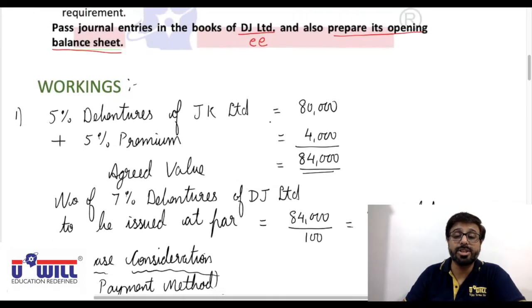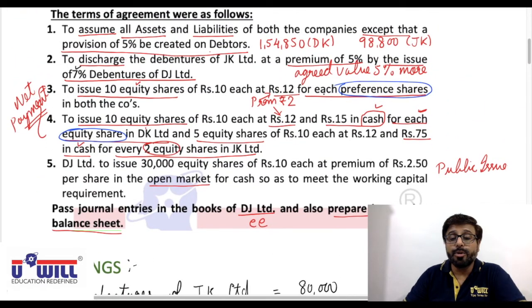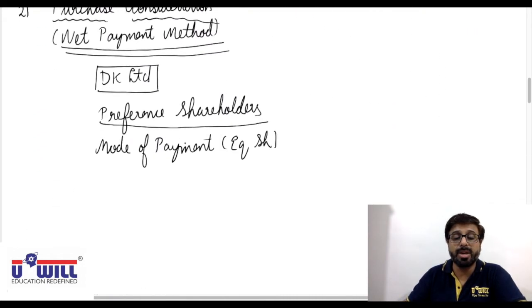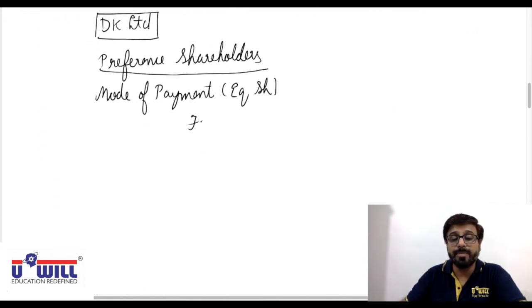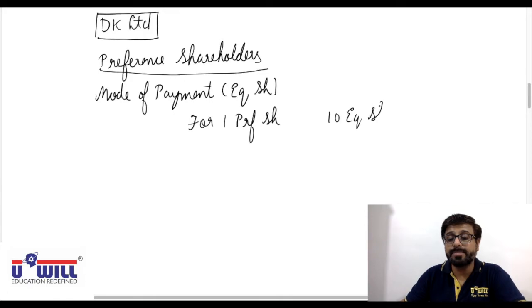Now, how many equity shares? See that for each preference share, 10 equity shares are given in the new company. For one preference share, 10 equity shares are given.